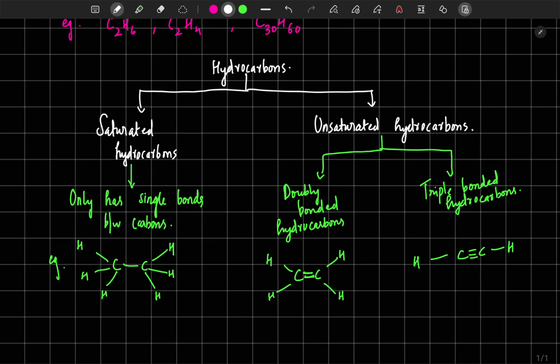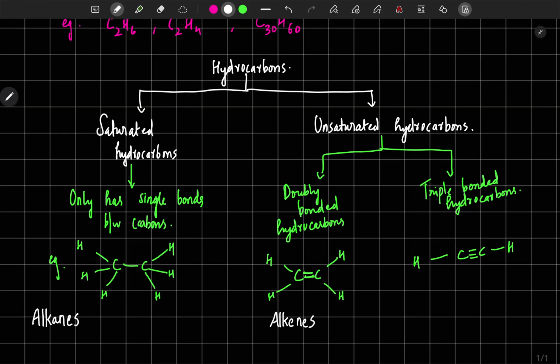Now there is a common name for these 3. The common name for saturated hydrocarbons is alkanes, ALKANE, alkane or alkanes in plural. Doubly bonded unsaturated hydrocarbons are called alkenes.